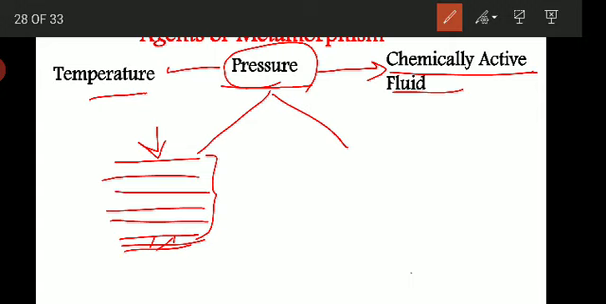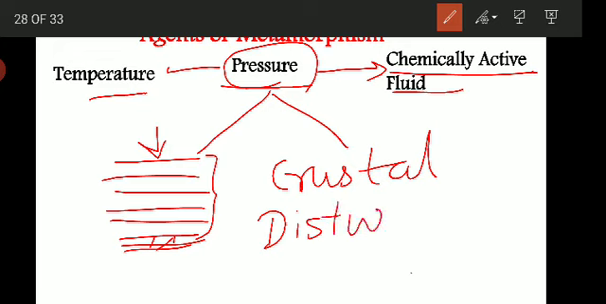And the second is because of the crustal disturbance during the orogenic, or mountain building, activities. So there will be disturbance in the crust because of the mountain building or tectonic activities happening on the earth. That will again create pressure on the rocks. So these are the two sources of pressure which will bring out the changes in the pre-existing rock.